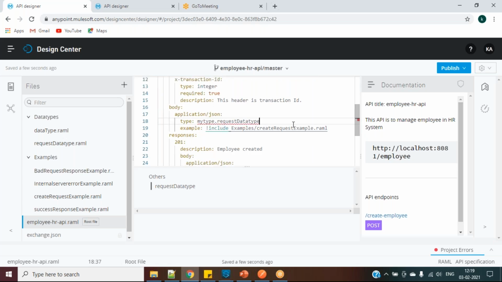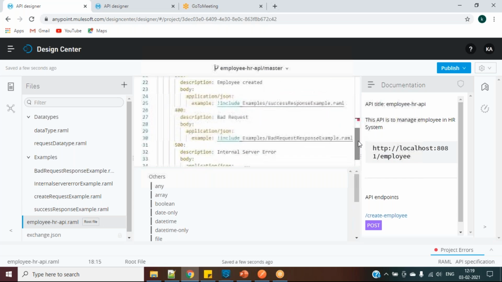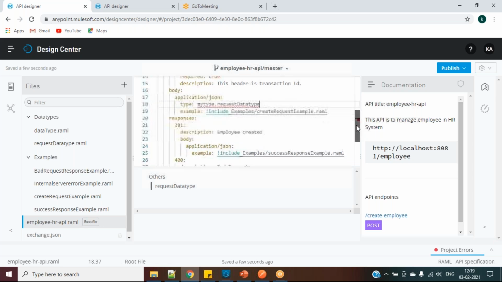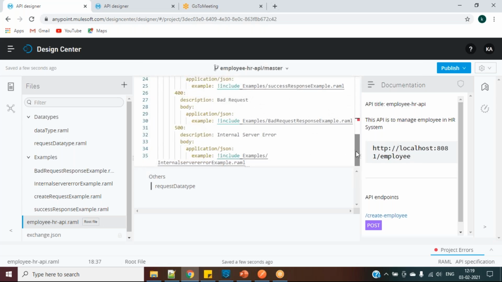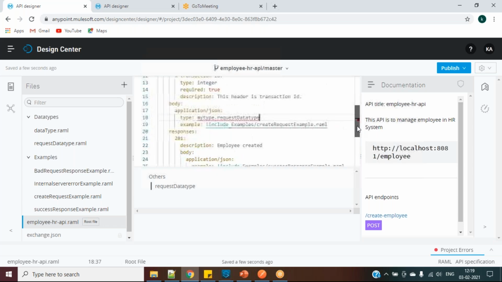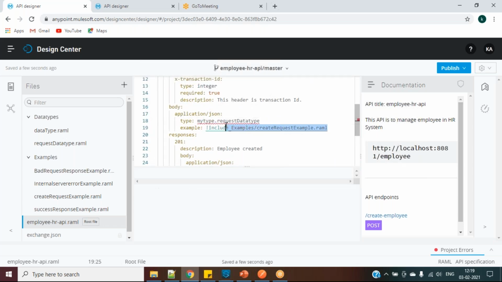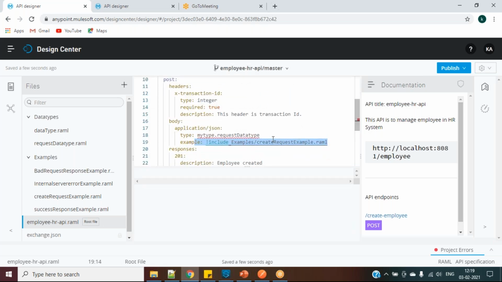Okay, I'll come back to you on this one tomorrow. I have to see what is the mistake, if at all we have done anything or any space is there, we have to see. I'll come back to you on this tomorrow. Okay, Kirti. We'll try to practice something. You can try to practice the main RAML, and if you want to include examples as well, you can include. Okay. Okay, Kirti.